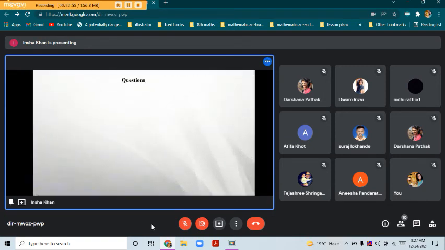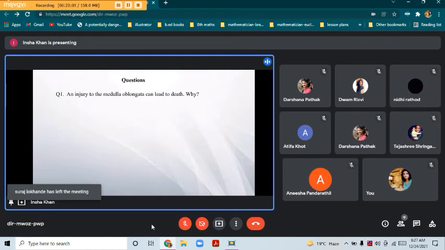So, the first question is, an injury to the medulla oblongata can lead to death. Why? The function of the medulla oblongata is to control breathing. That's why, if injury happens to the medulla, it can lead to death. Correct.